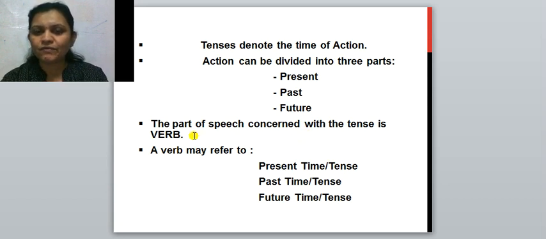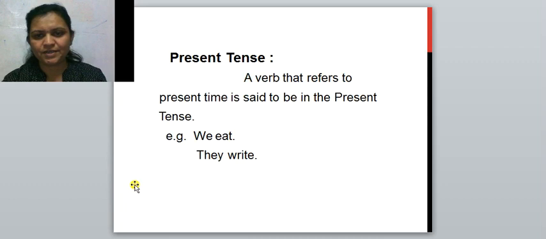Yes, verb is related, verb is concerned with the time, and so the part of speech concerned with the tense is verb. The verb may refer to present tense, past tense or future tense.